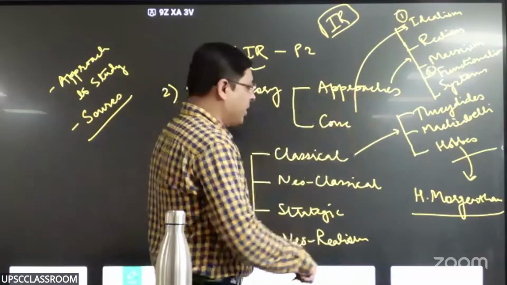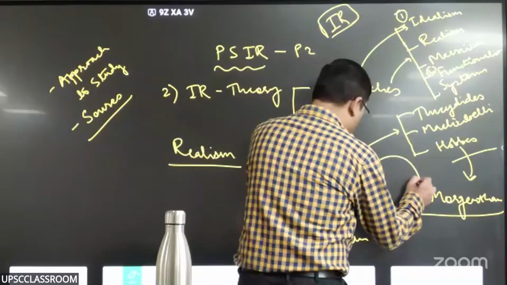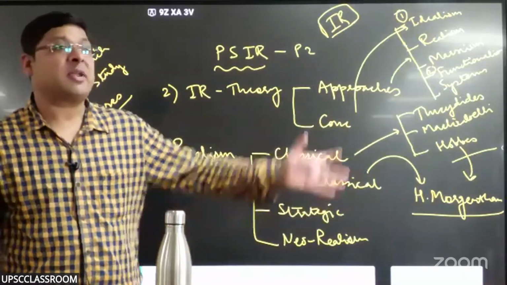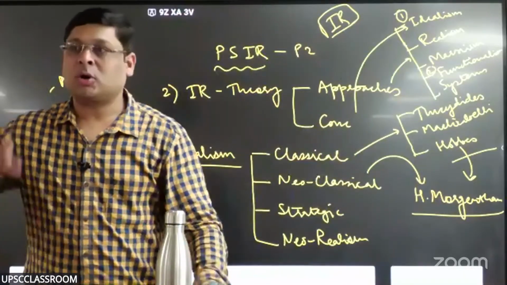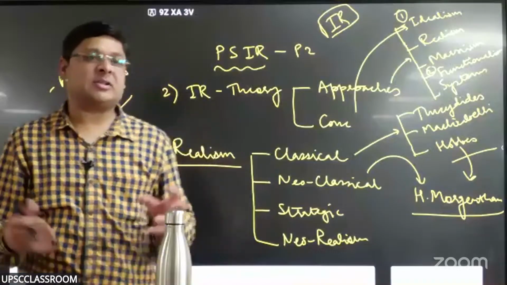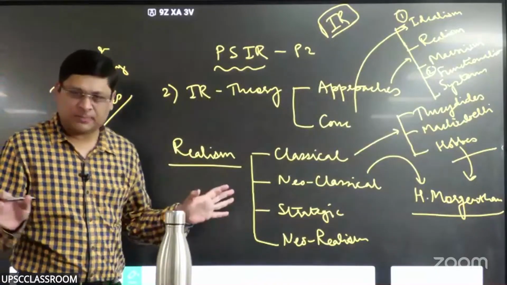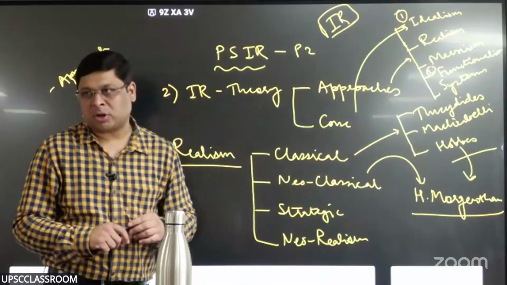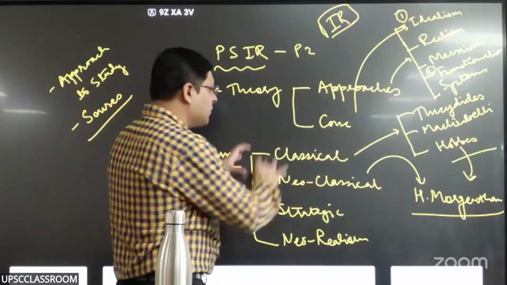So thereby Morgenthau becomes a neoclassical realist. What is neoclassical? Something that reinstates classical, that brings classical back again. So he brought that classical thought into modern times. Now what is the confusion?